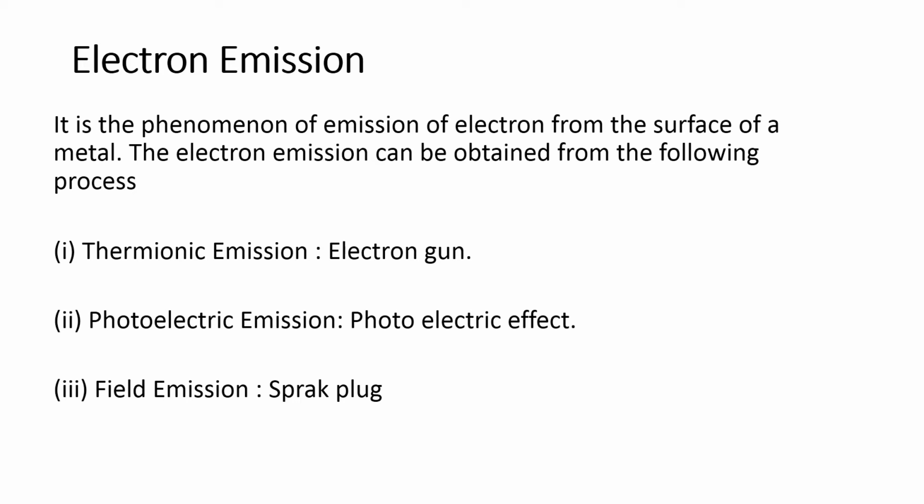Electron emission can be done by different processes. The first process is thermionic emission, in which the metal surface is heated to a certain temperature, after which the electrons are free to leave the metal surface. An example is the electron gun. Photoelectric emission: the photoelectric effect is observed when, at a particular frequency, electrons come out of the metal surface. Field emission: a very high field is applied across the metal plates, a spark is created, and through it the electrons come out.